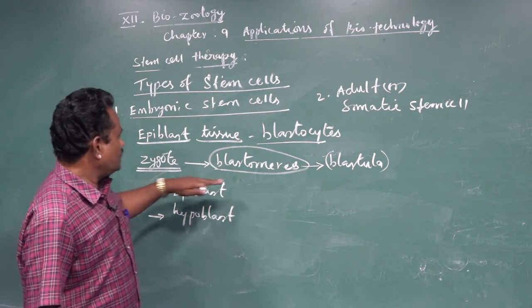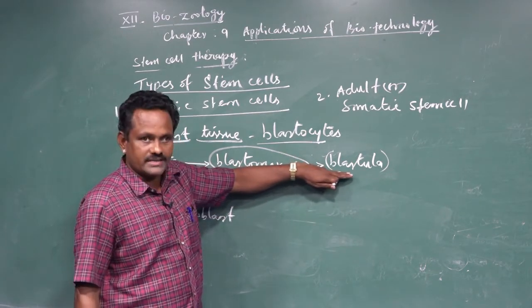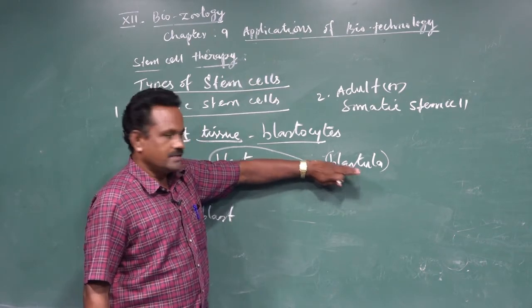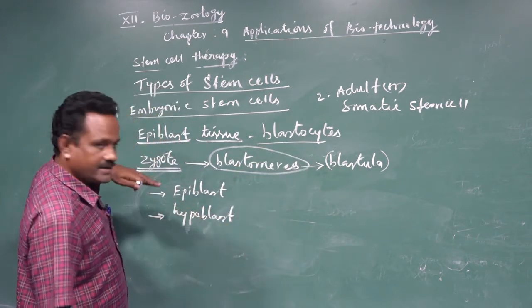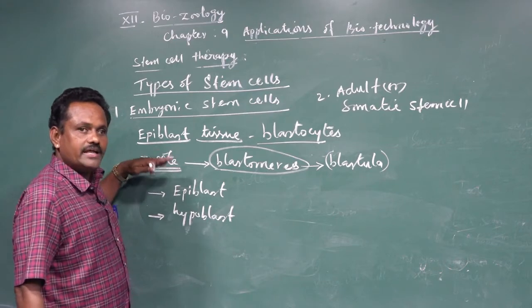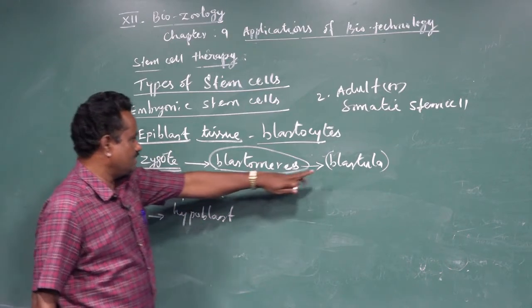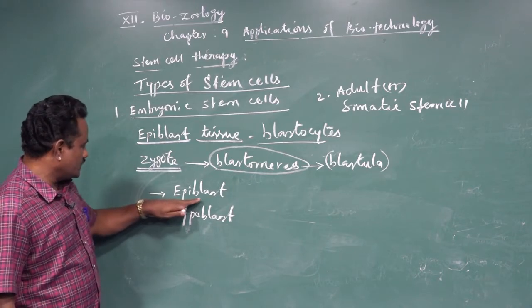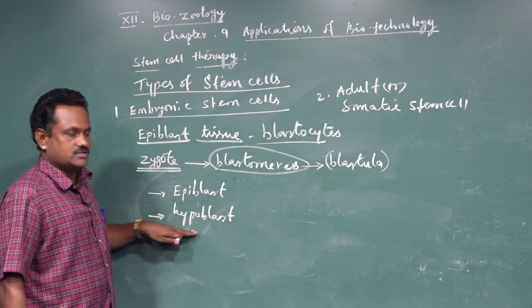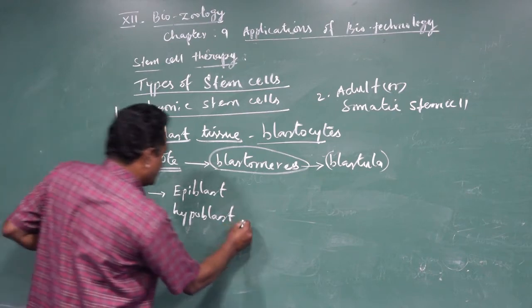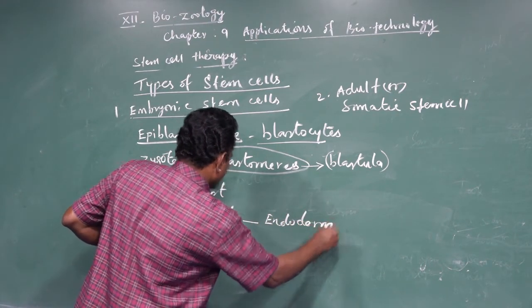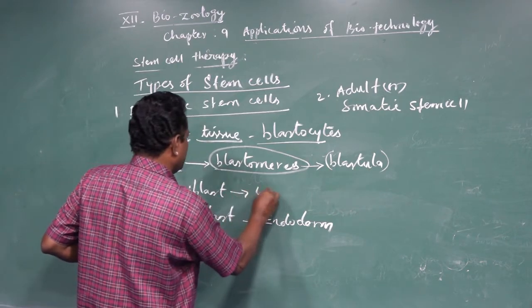When all the blastomeres are forming, only the single layered embryo is called blastula. But when it gets implanted in the uterine endometrium, they differentiate into outer epiblast and inner hypoblast. This hypoblast develops into endoderm and epiblast develops into ectoderm.